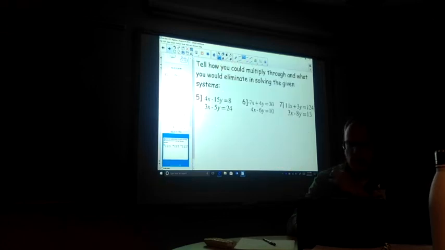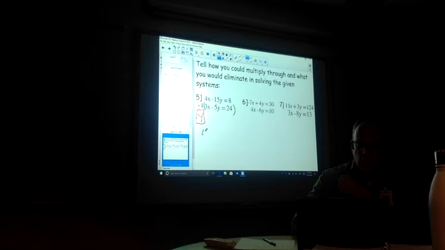This one says, tell how you could multiply through what to eliminate with a given system. So we're not really going to finish these problems. We're just going to go through and we're going to get them set up. And so we have to pick, do we all want to get rid of x or y? Well, I think on this first one, I might choose to get rid of the y first. So if I do that, that means that I could multiply the entire bottom equation by -3.